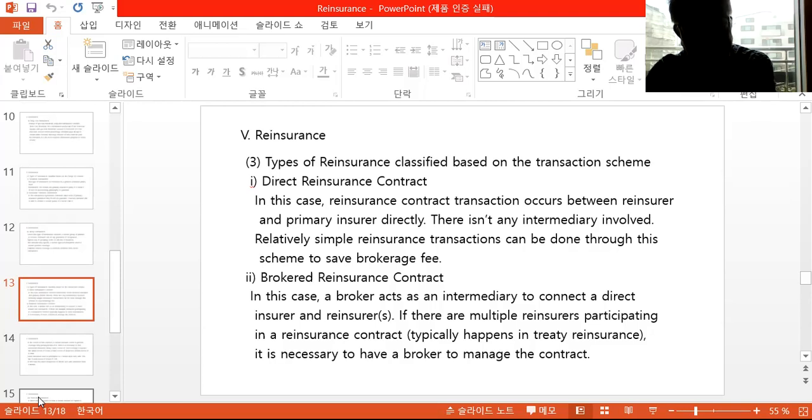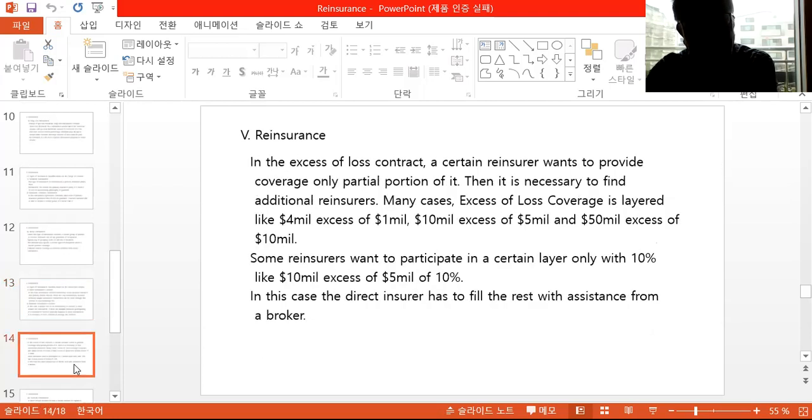Next, the brokered reinsurance contract. In this case, a broker acts as an intermediary to connect a direct insurer and a reinsurer or reinsurers. If there are multiple reinsurers participating in a reinsurance contract, which typically happens in treaty reinsurance business, it is necessary to have a broker to manage the contract. In an excess of loss contract, a certain reinsurer may want to provide coverage for only a partial portion of it. Then it is necessary to find additional reinsurers.